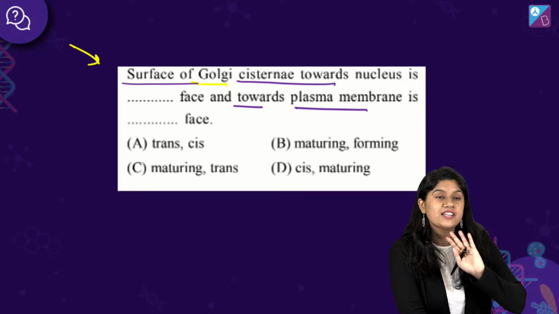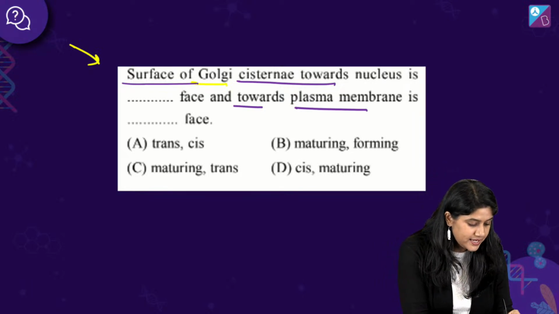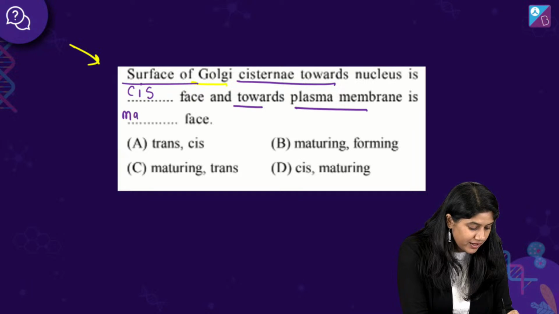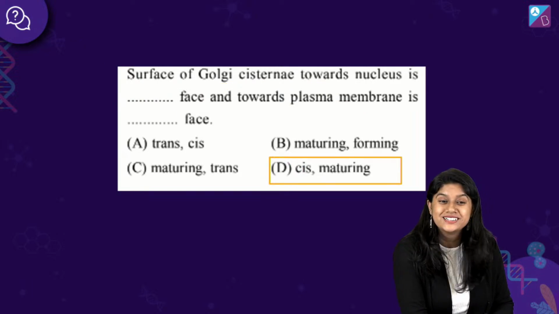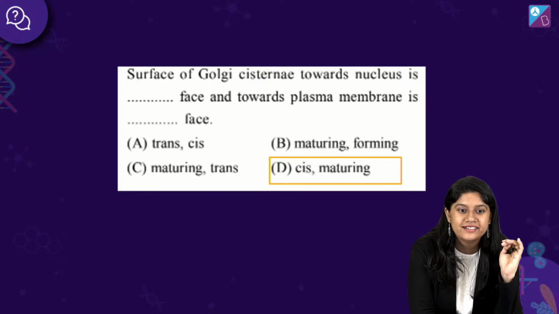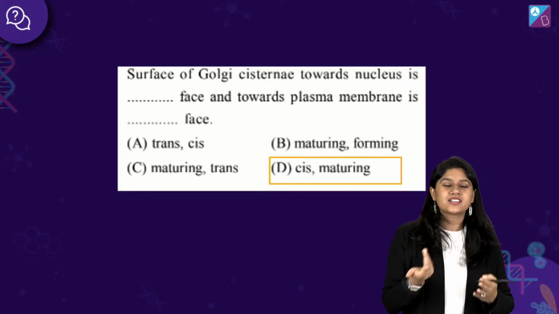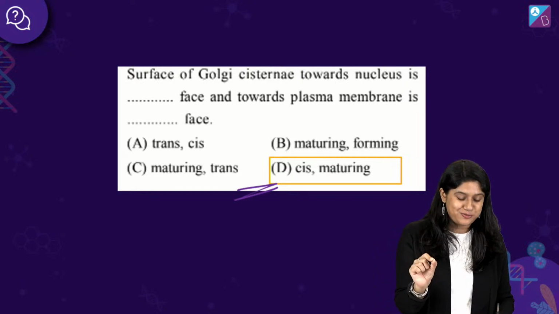We know that there's a phase towards the nucleus and there's a phase towards the plasma membrane. Cis, very good. Cis phase is towards the nucleus, and the maturing phase is towards the plasma membrane. So option D is the correct answer. Very good. See, this is how the questions can come. Looks very easy, right? Because now that we have studied it, we feel like it's a very easy question. So we have to focus on the important words which are given in the textbook.